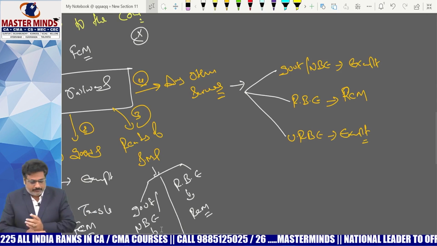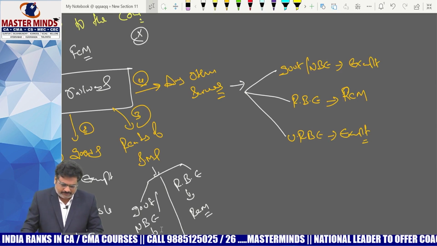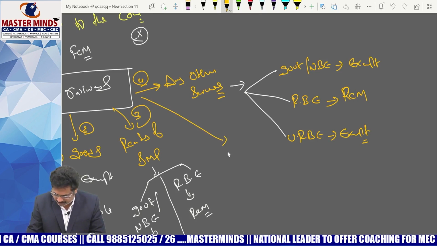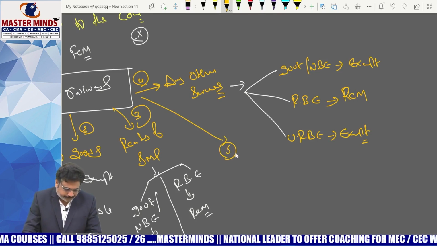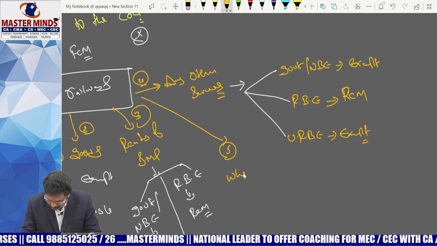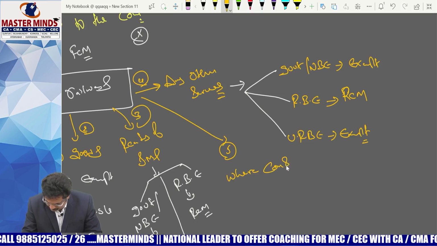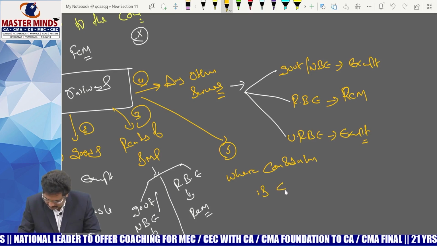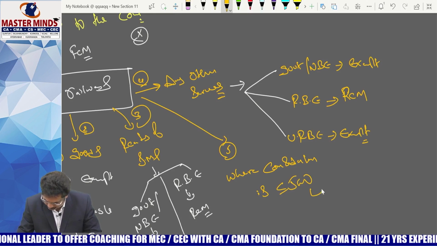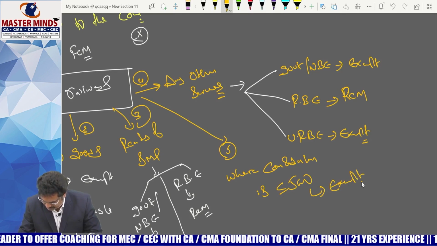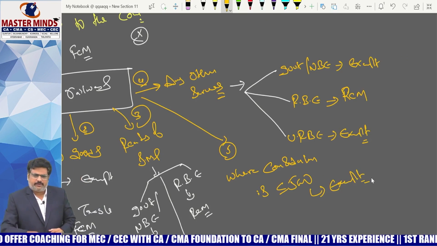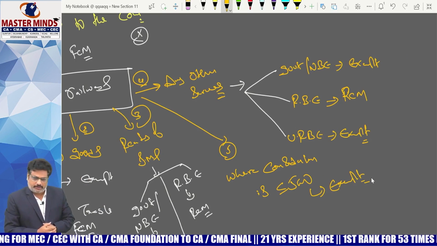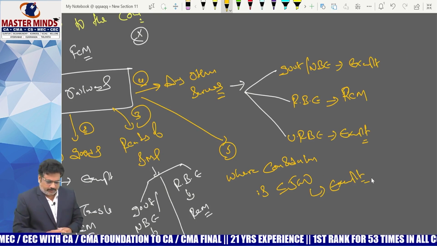Okay. And another point, any service that is provided by the government, definitely we can say it as a fifth one, where consideration is less than or equal to 5,000 rupees, it is exempt. That means whatever service the government does, if the consideration is less than or equal to 5,000, it is exempt. These are the 5 points.